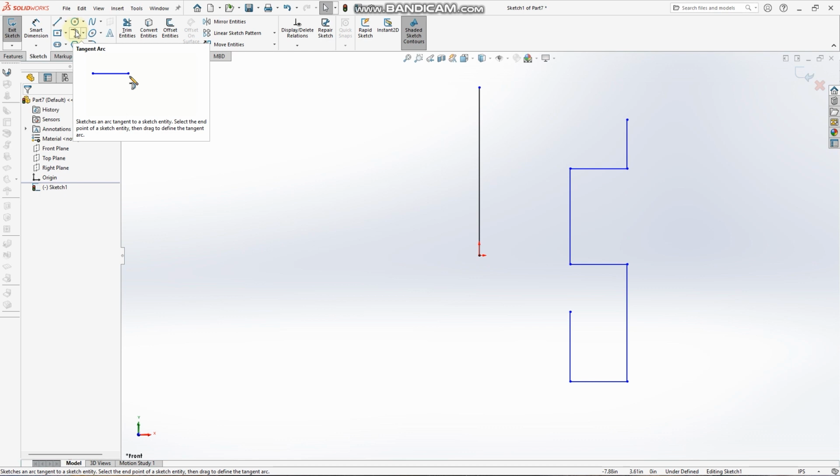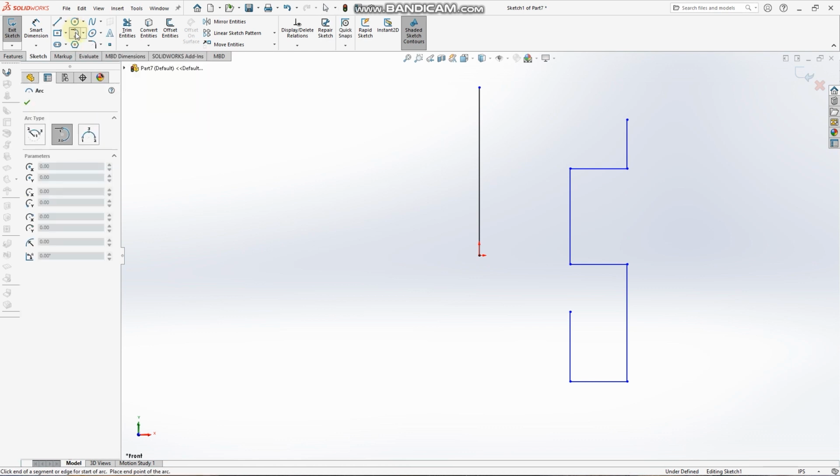Then use the tangent arc under Sketch. Place our cursor here and draw an arc from this point to this point. Then we draw an arc from this point to this point.